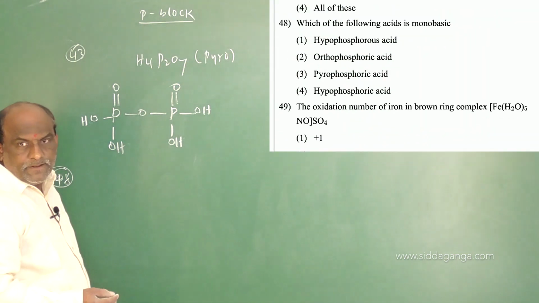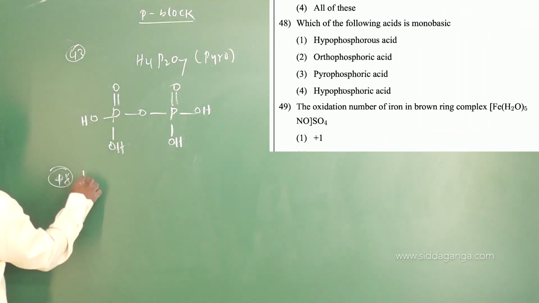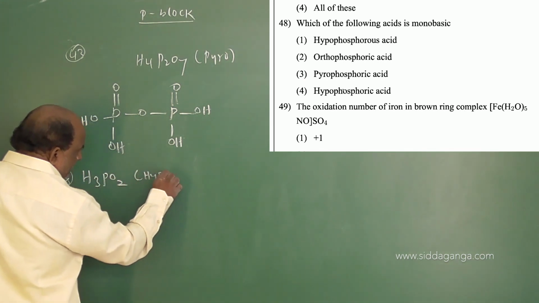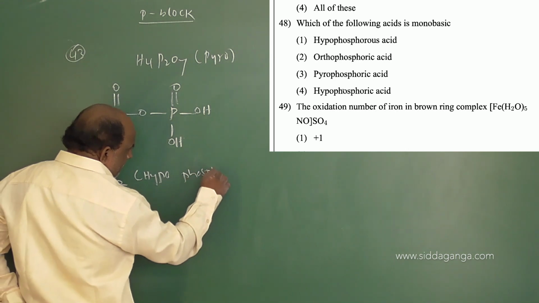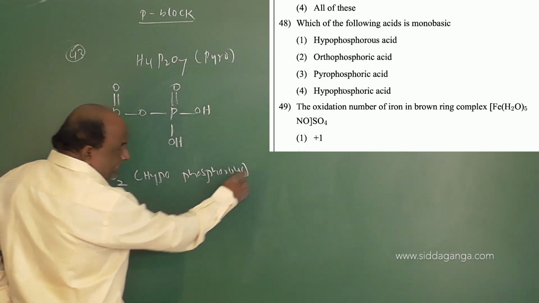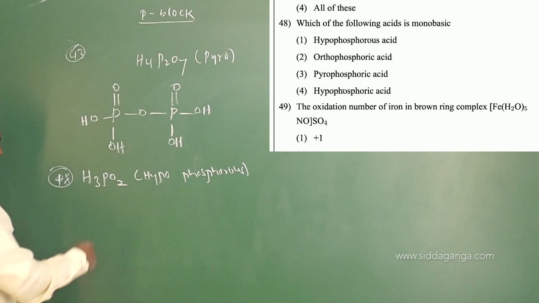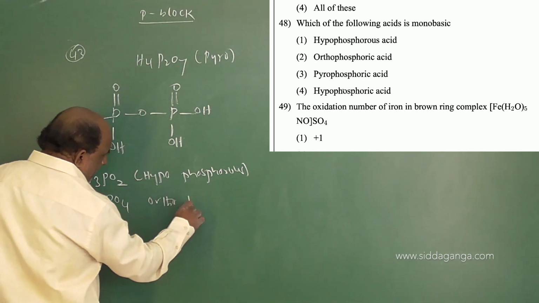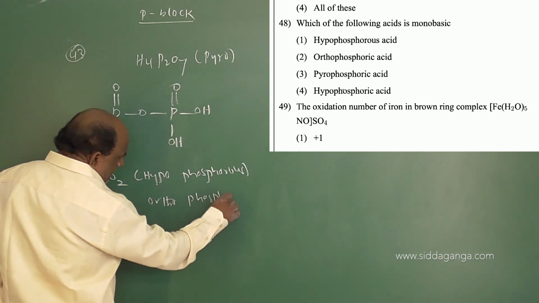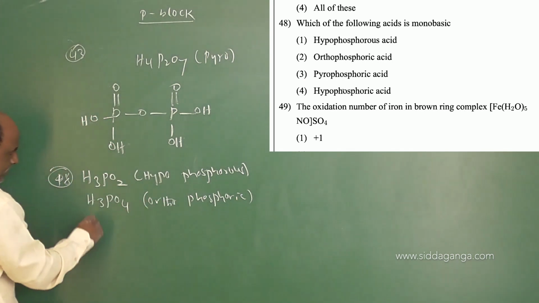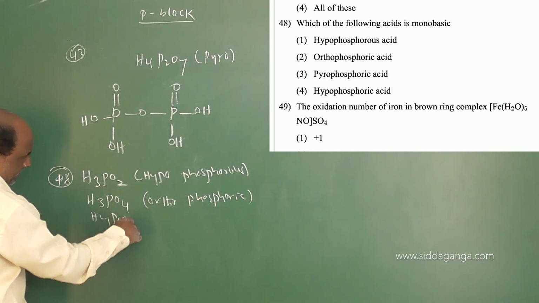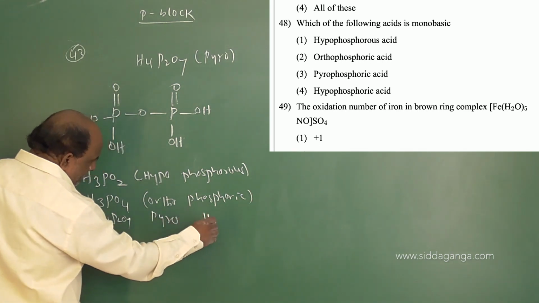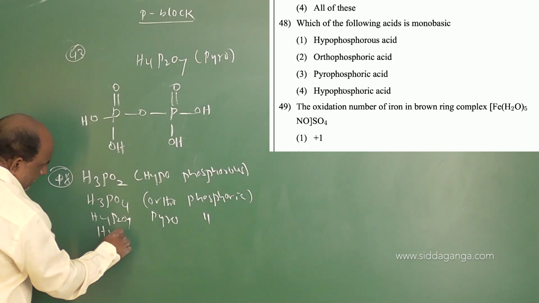Hypophosphorus H3PO2, orthophosphoric, pyrophosphoric, hypophosphoric.